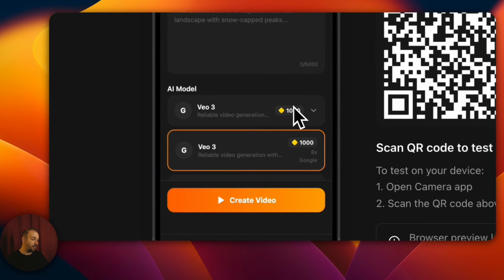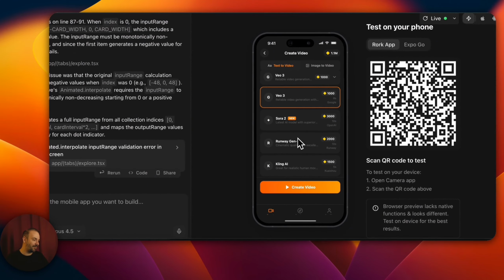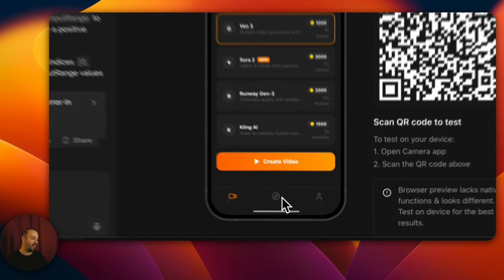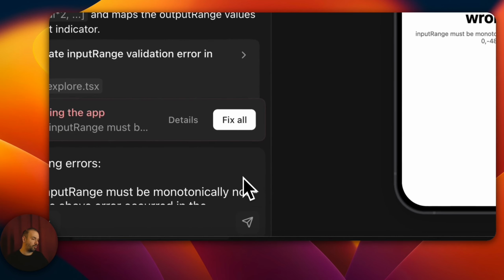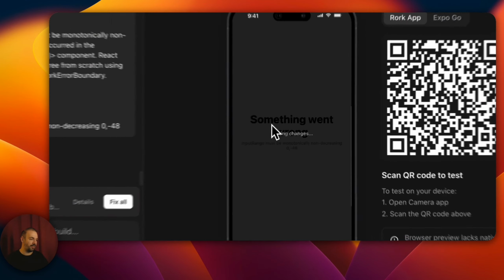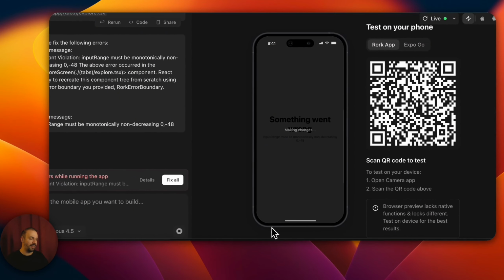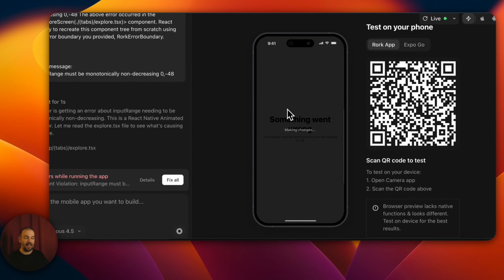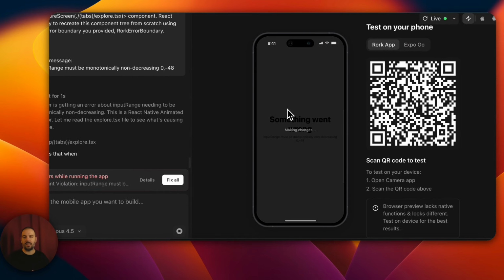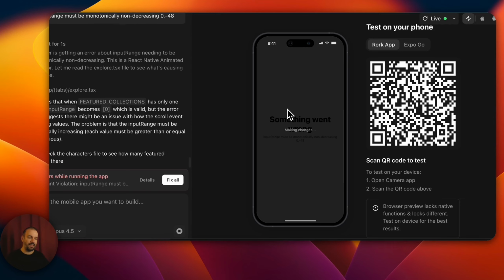Here, just like before, you can choose the model you want. Runway, then the VEO model, you can select them. Let's fix this. An error occurred. For example, we can also fix the error right here. Let it be fixed. That's the beauty of Rork, but it's not just Rork. These things can also be done with any app developer.